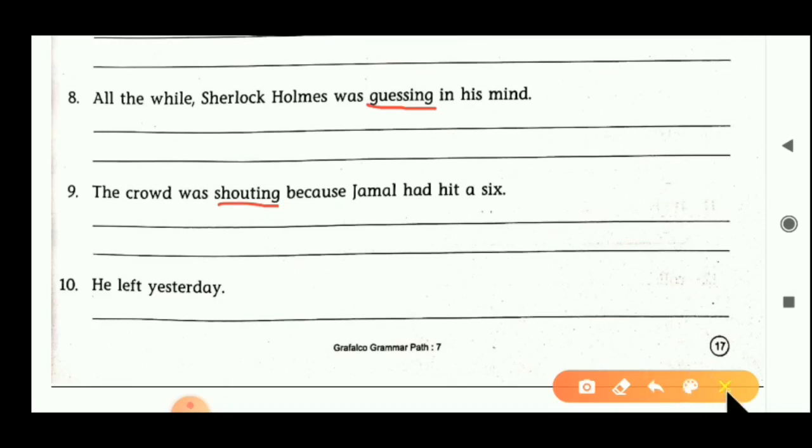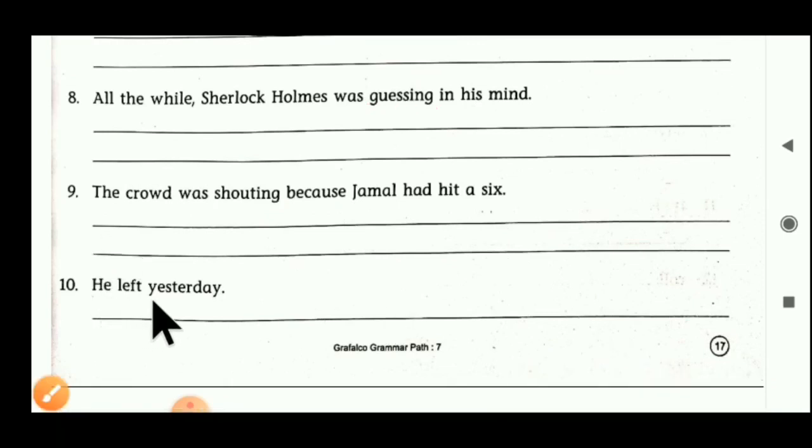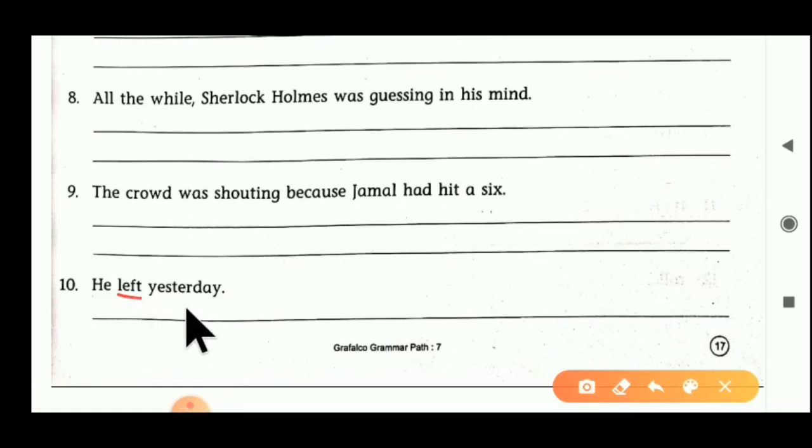Now the 10th sentence. He left yesterday. Here left is an intransitive verb. We have to convert it into transitive form. First of all, ask the question with what: what did he leave? The correct answer is not here, so left is used in intransitive form.